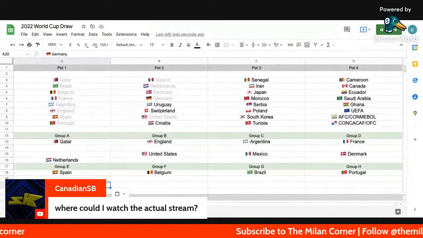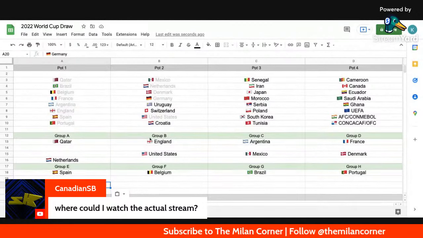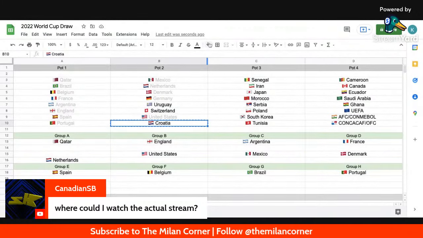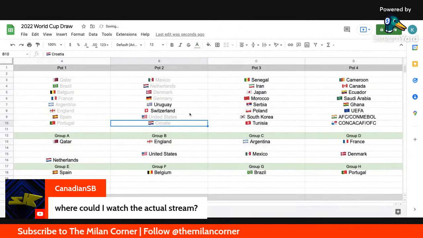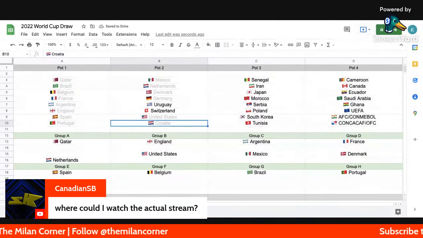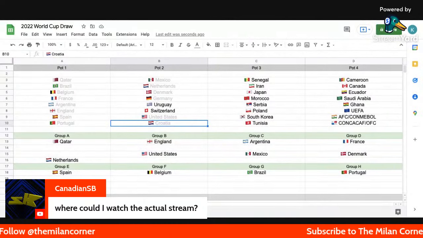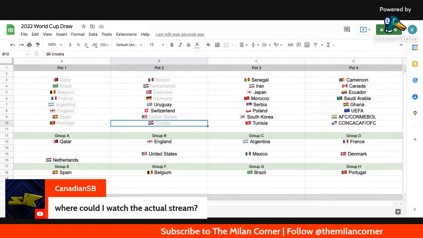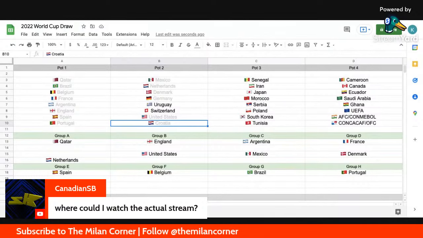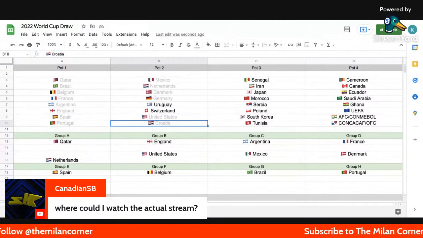Croatia. The next name pulled out is Croatia. Croatia, the finalists in 2018, are going to be going in Group F. This is good, Croatia versus Belgium.